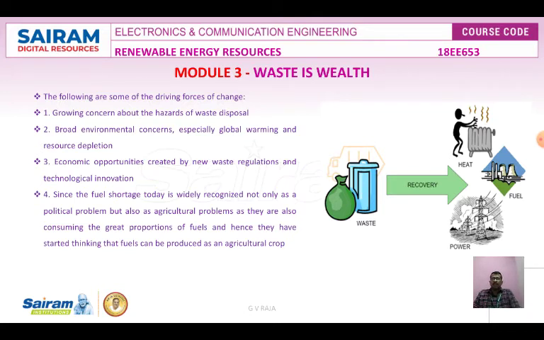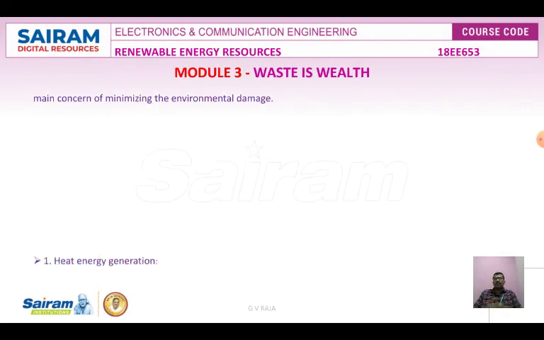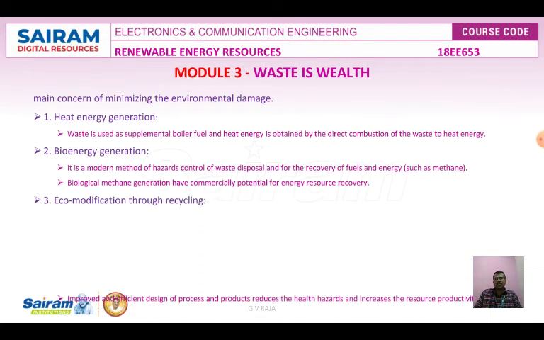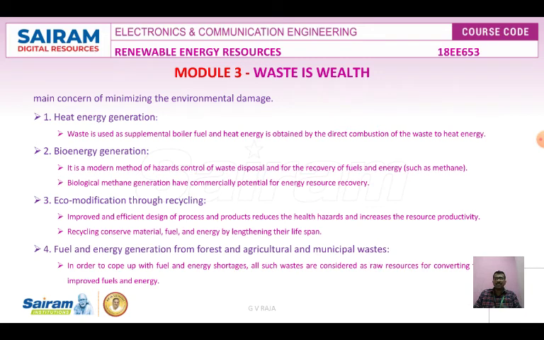There are three main concepts that have been introduced for converting waste material to usable energy, with the main concern of minimizing environmental damage. What are the damages, in the sense? Heat energy generation, bioenergy generation, eco modification through recycling, fuel and energy generation from forest, agriculture and municipal waste. Heat energy generation: the waste is used as a supplemental boiler fuel, and heat energy is obtained by direct combustion of the waste. That means we are directly burning the waste, then we are getting the heat energy.